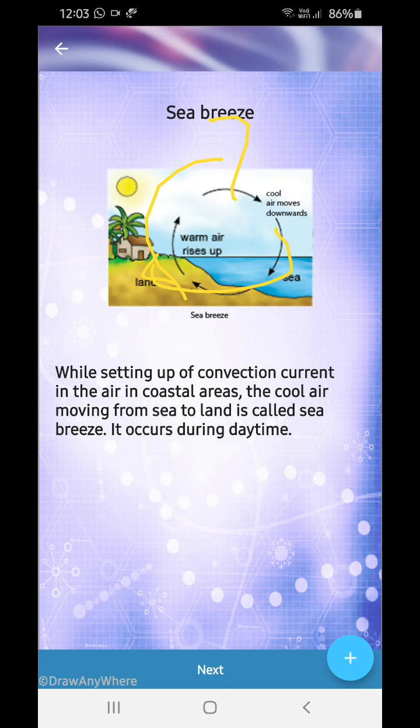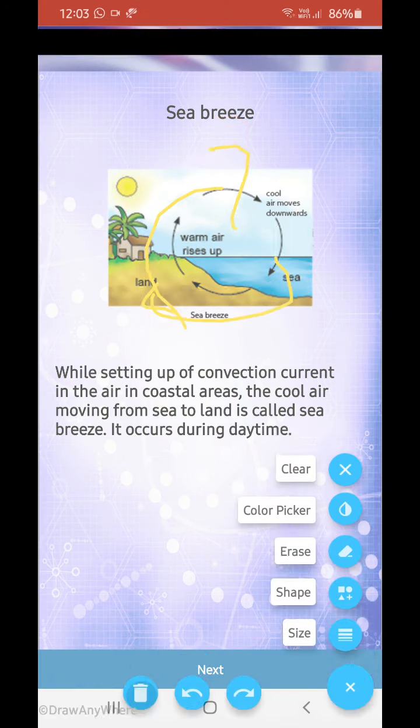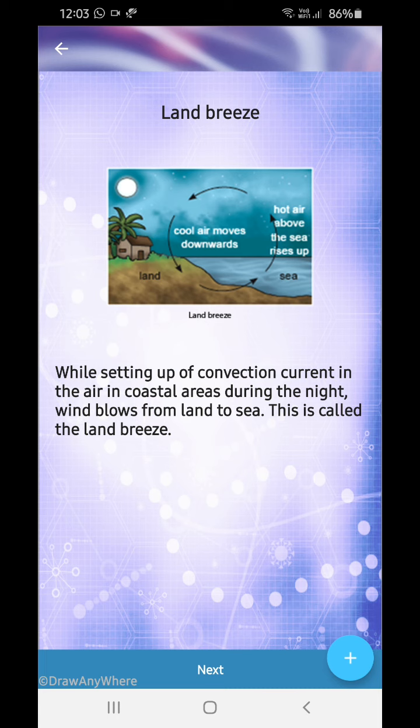So in the daytime it catches heat very fast, and then the air becomes warm over there, and then it rises. While the sea is not a very good conductor of heat, therefore it requires time, so the cool air moves in during that time. Now the day is going by, 12 p.m., 2 p.m., 3 p.m., 4 p.m., 5 p.m., 6 p.m. So the sun sets and the moon rises. The sun sets, and immediately all the heat is gone, and so the land gets cooled fast because it's a good conductor of heat, it will release it. And the sea is a bad conductor of heat, so it requires time.